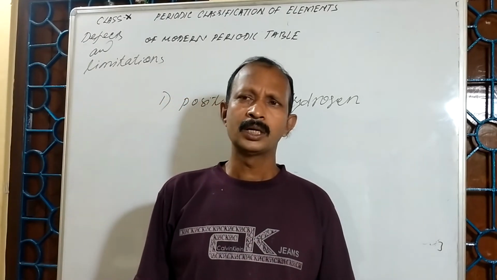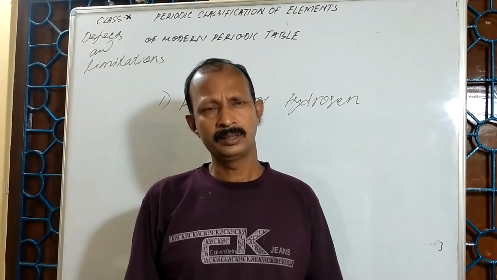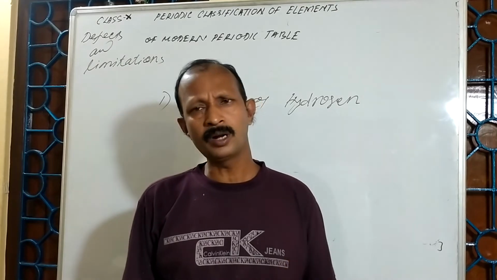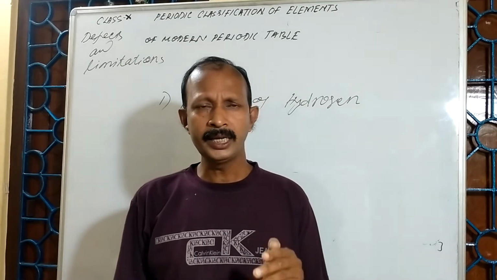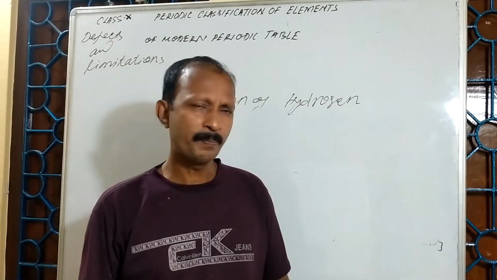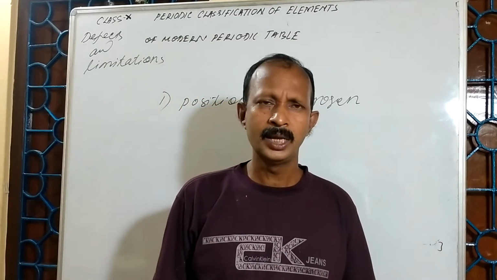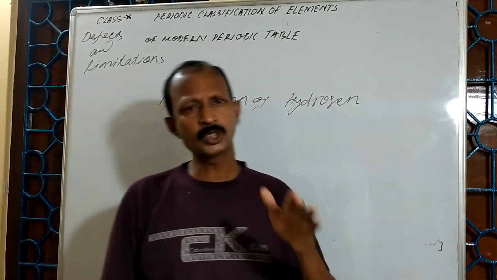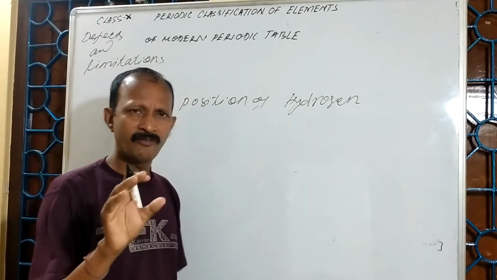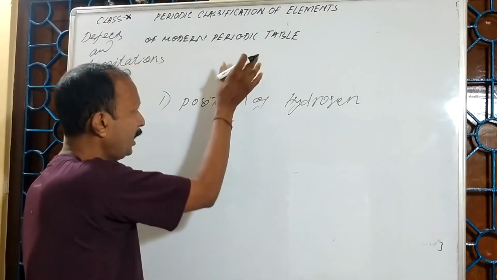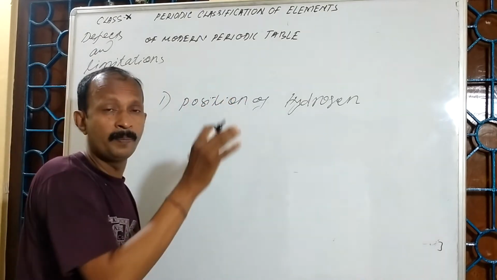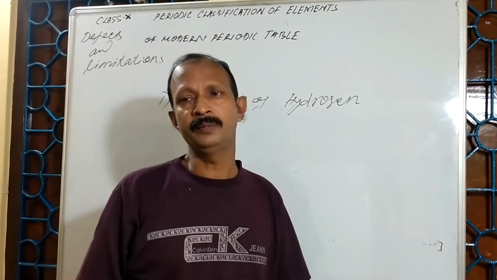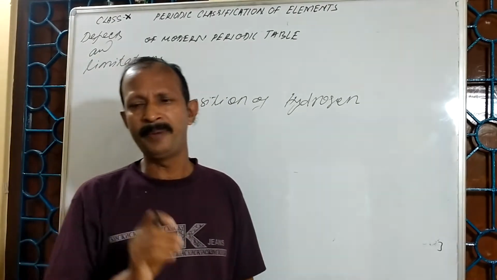So it is difficult to decide the position of hydrogen in a particular group. The position of hydrogen in the modern periodic table is not finalized. Even in some periodic tables, you can find hydrogen written in the middle and top of the table. So this is one of the drawbacks.